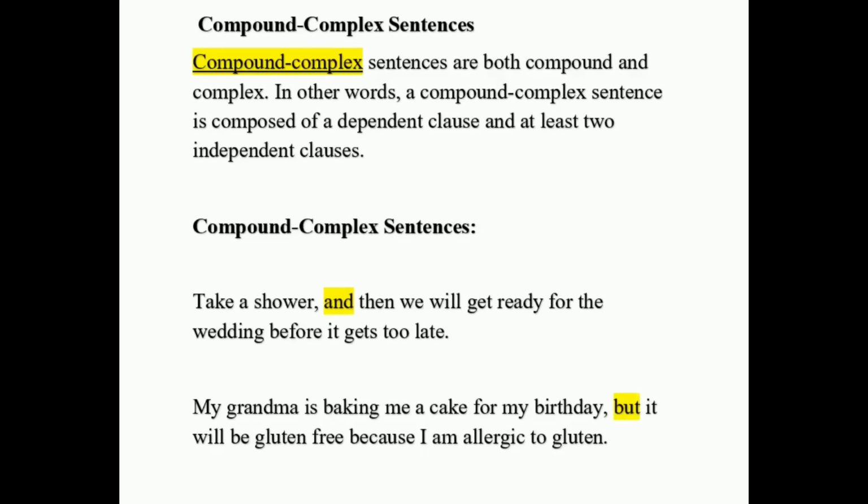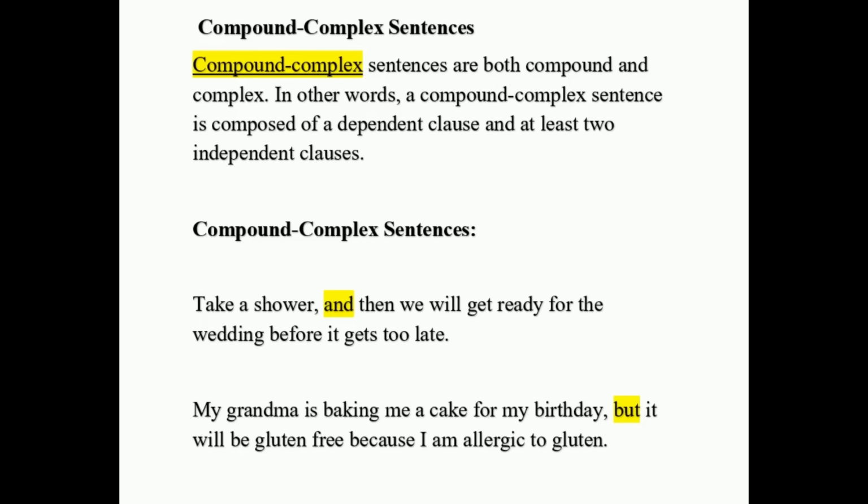Okay, let's look at the final category. Compound complex sentences. So we know what compound sentences are, and we know what complex sentences are. So let's see. Compound complex sentences are both compound and complex. In other words, a compound complex sentence is composed of a dependent clause and at least two independent clauses.